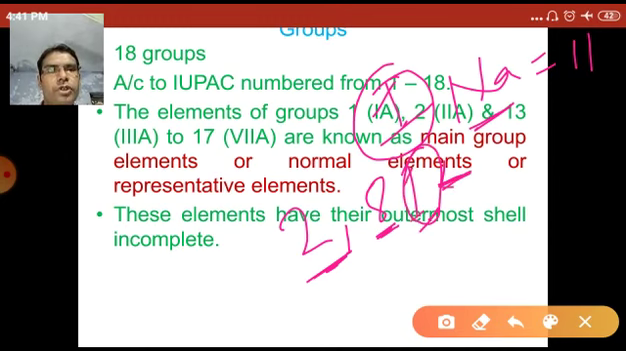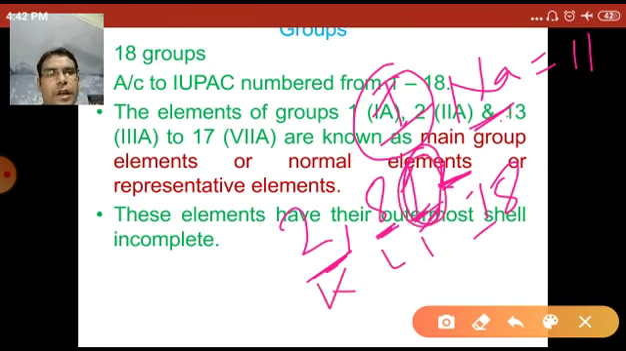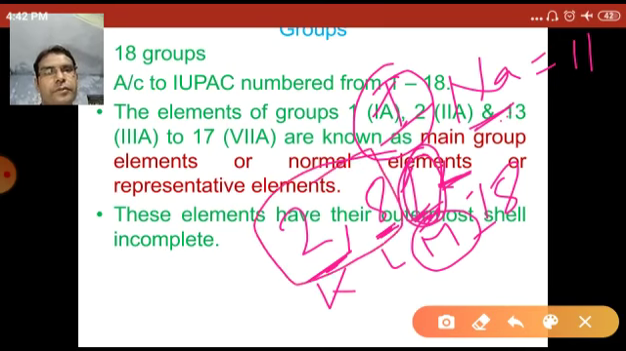So the outermost shell should have 18 electrons, but in this case only one electron is present in the case of sodium. So in the K, L and M shells, the outermost shell is incomplete and the rest of the shells are completed. So these elements are called the representative elements or normal elements.